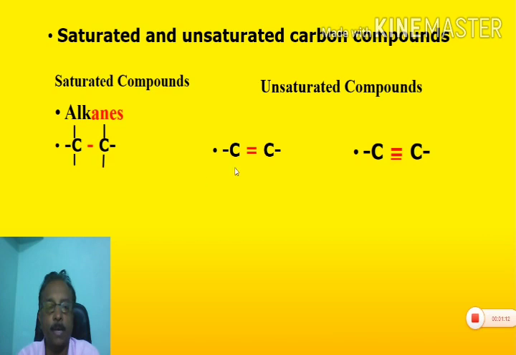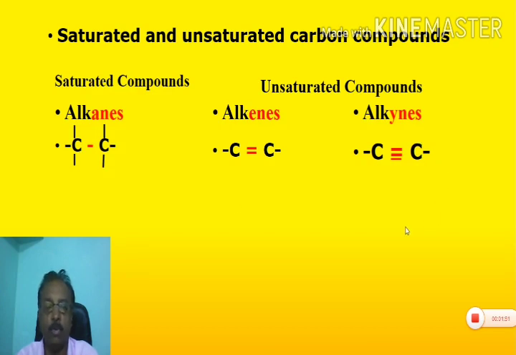Unsaturated compounds having double bond between two carbon atoms, they form a class known as alkenes. Unsaturated carbon compounds having triple bond between two carbon atoms, they form a class known as alkynes. So alkanes have single bond between two carbon atoms, alkenes have double bond between two carbon atoms, and alkynes have triple bond between two carbon atoms. So we can derive different compounds belonging to the class alkanes, alkenes and alkynes on the basis of general formula.